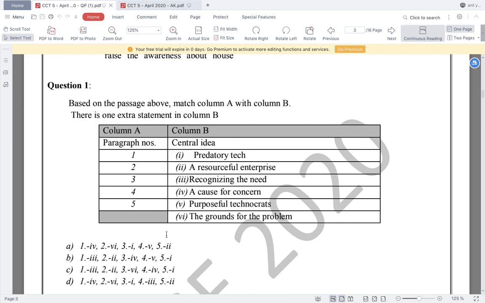Based on the passage above match column A with column B, there is one extra statement in column B. This extra statement is basically to confuse you so that you are not able to find the answer easily. Now the second thing, central idea. Every paragraph talks about a particular idea or a particular theme. When you read a paragraph, you will realize that all the sentences are talking about a single idea, and you have to conclude what that single idea is in that paragraph. So the answer of this question number one, as we have received the answer key,